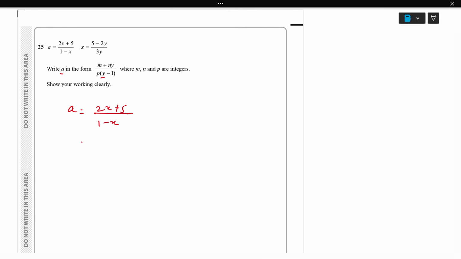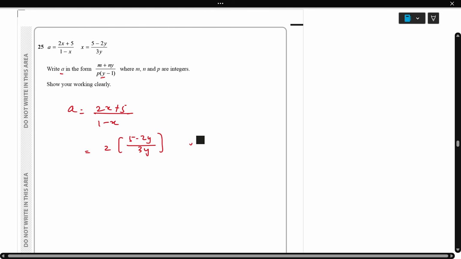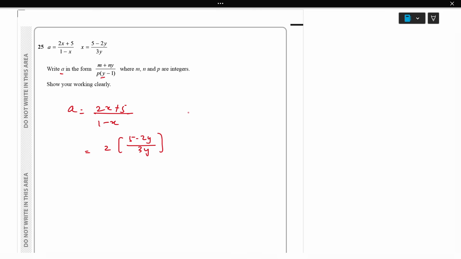Instead of x we will substitute the second part, so 2 into (5 − 2y)/(3y) plus 5, over 1 minus (5 − 2y)/(3y).